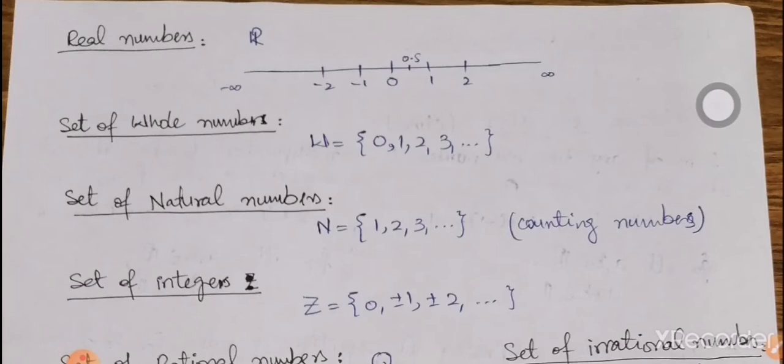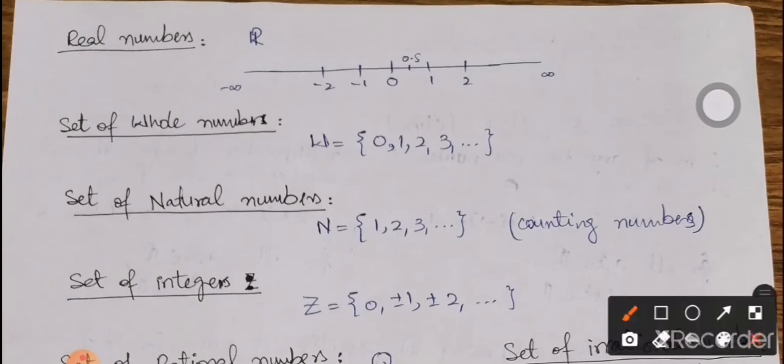So the first thing we are going to discuss about the numbers is the real line, and you can see a line over here with some numbers in which you are able to see 0, 1, 2, -1, -2 and so on. You can see that we normally have 0 at the midpoint, and we have positive numbers on the right hand side, then we have negative numbers on the left hand side, and you are able to see the number 0.5, the decimal 0.5 in between 0 and 1.